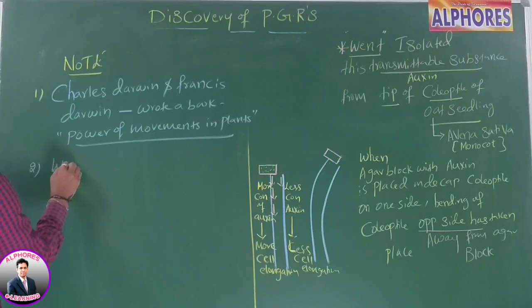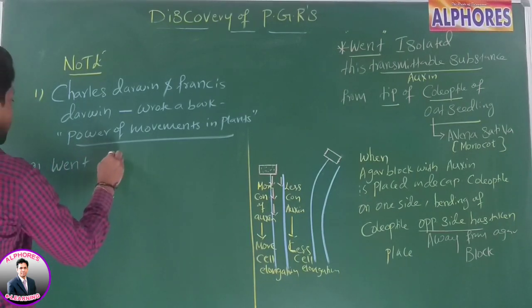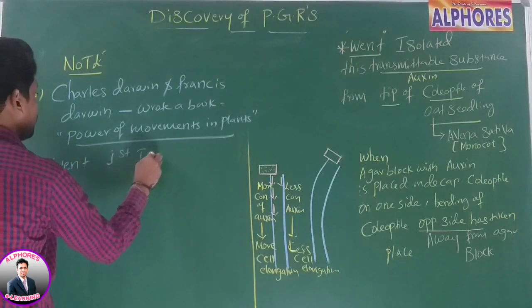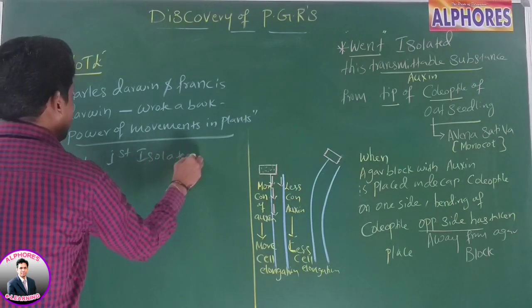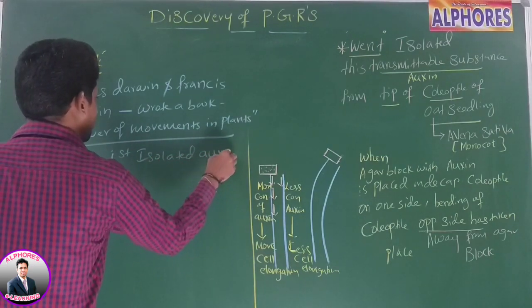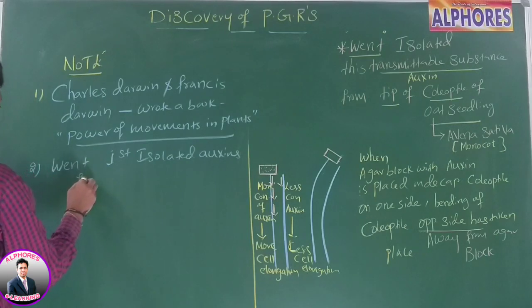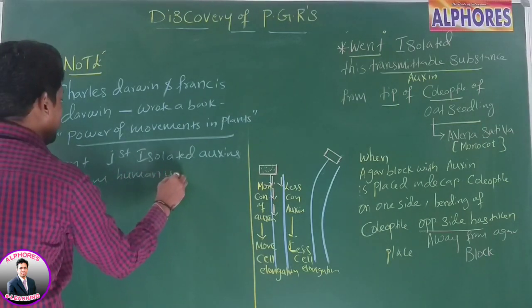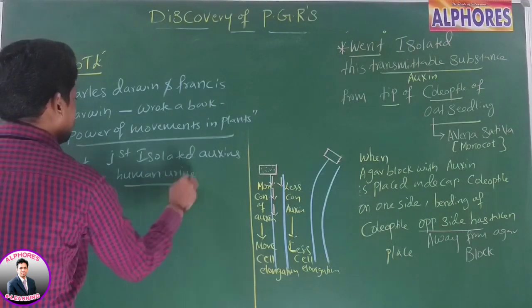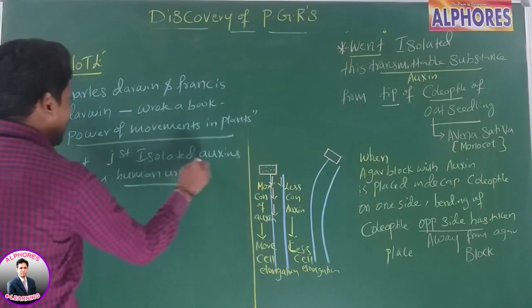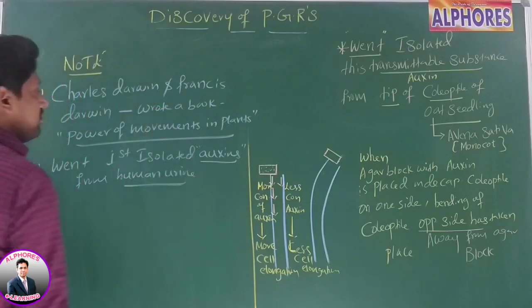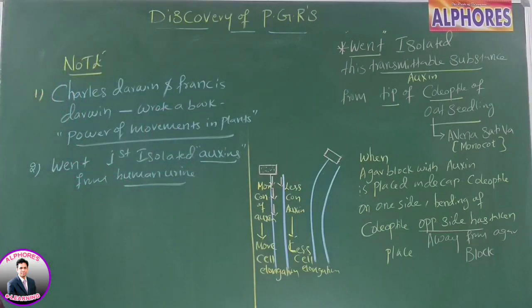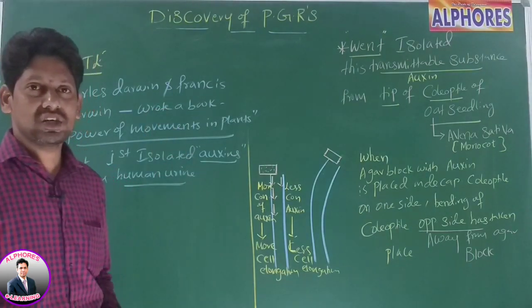Went. Went first isolated what, sir? Auxins from where? Human urine. Right?